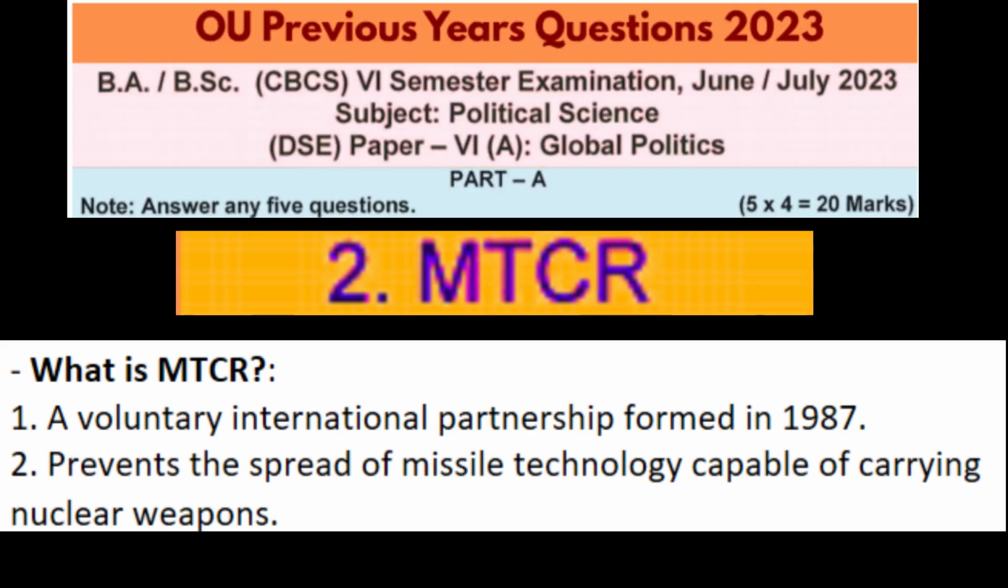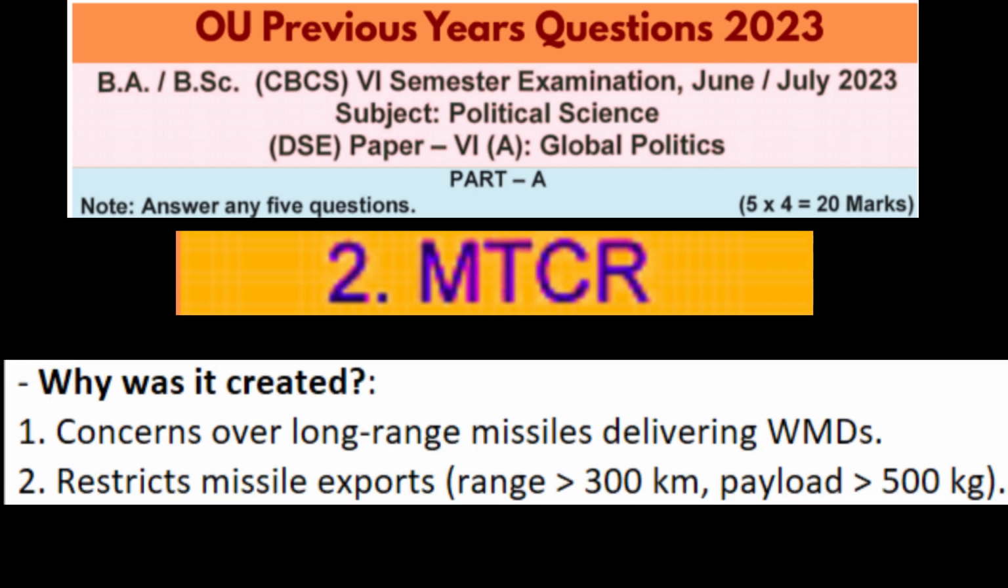So what is MTCR? The missile technology control regime, known as MTCR, is a voluntary international partnership formed in 1987 to prevent the spread of missile technology capable of carrying nuclear weapons. Why was it created? Countries feared that long-range missiles could be used to deliver weapons of mass destruction, that is WMDs, which may lead to global security threats. So this was the reason it was created, and the MTCR restricts missile exports with a range of over 300 kilometers and a payload of more than 500 kilograms.